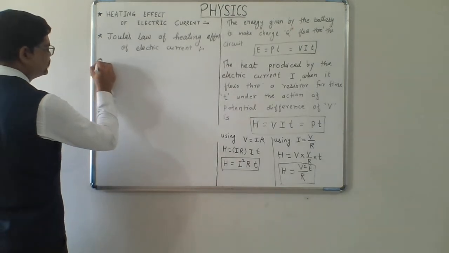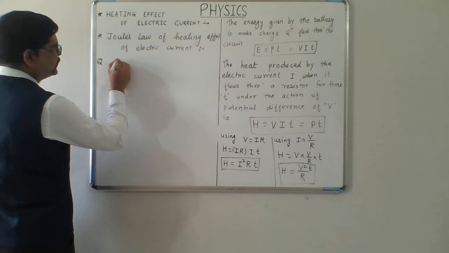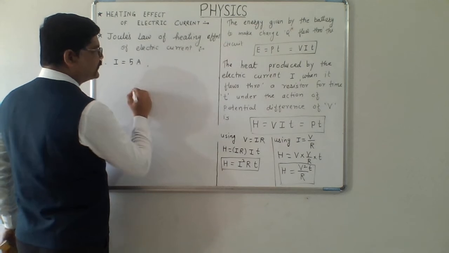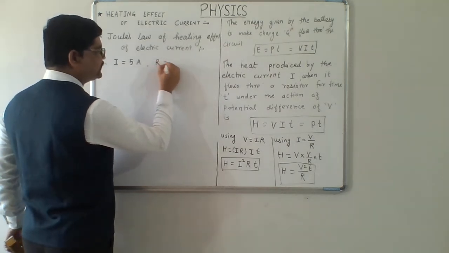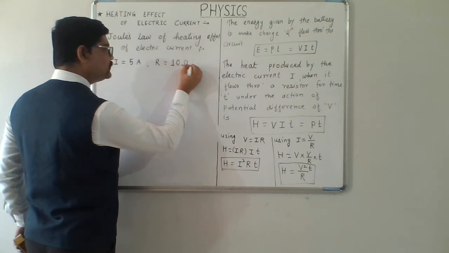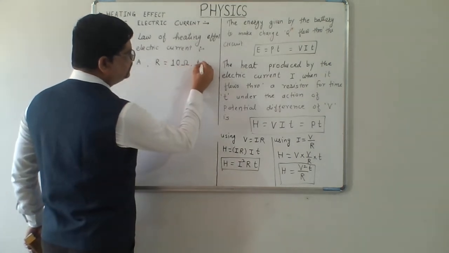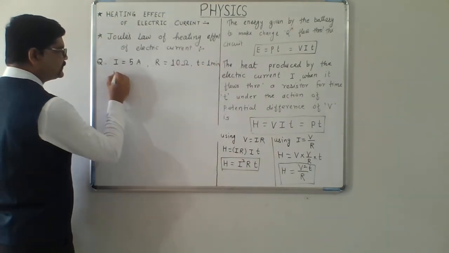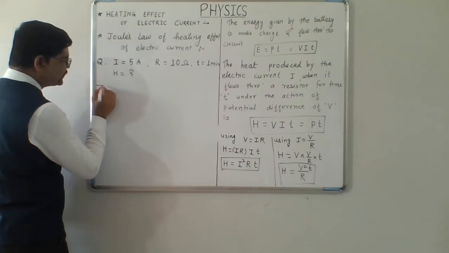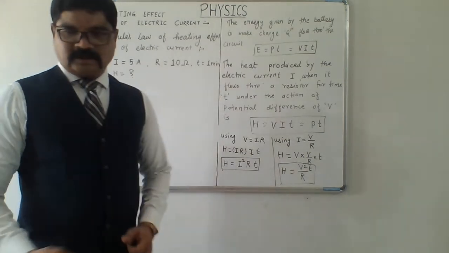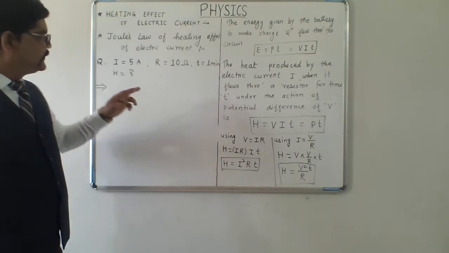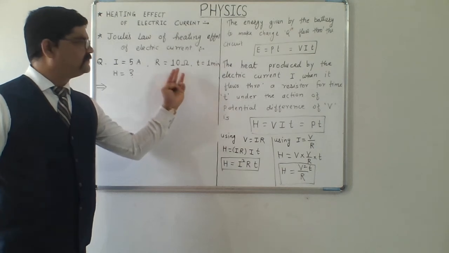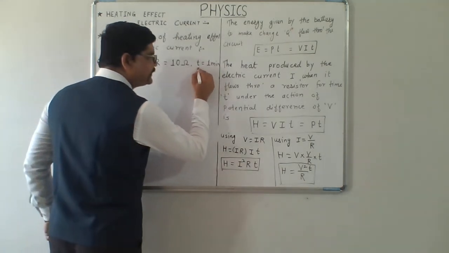Consider that in a question it is given that a current of 5 ampere flows through a wire of resistance 10 ohm for time t equals 1 minute. Find the amount of heat produced in the conductor. As in the question, we have been given I equals 5 ampere, the resistance of the conductor is 10 ohm, and time t is 1 minute.